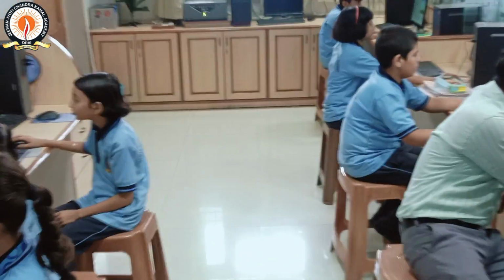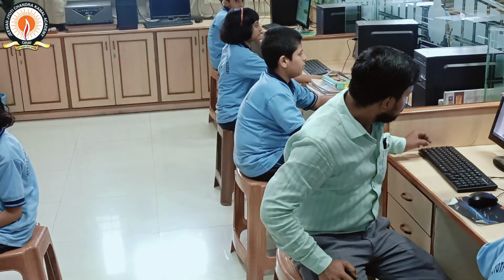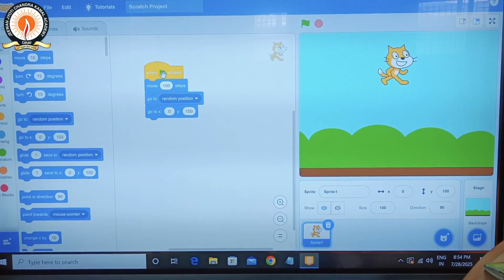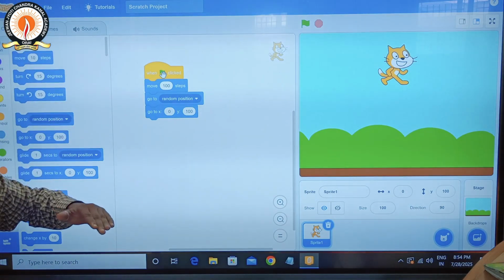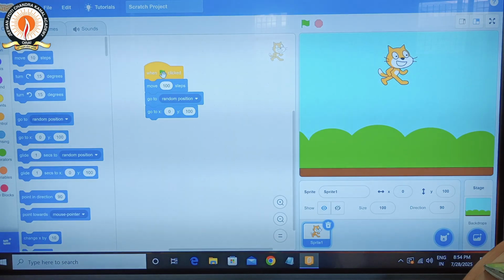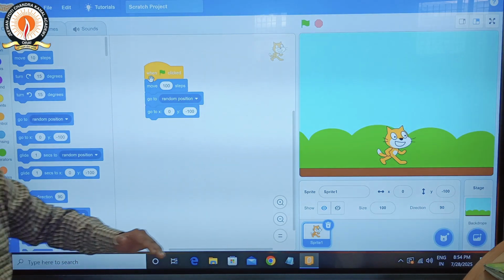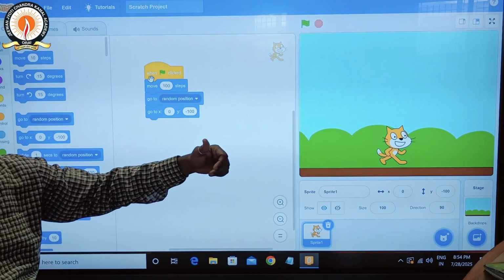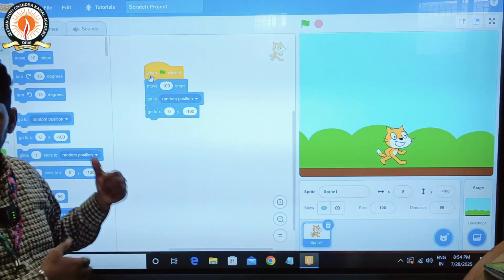In the same way, put 100 in the y axis. Now I click, so it goes up. A positive y axis goes up and a negative y axis goes down. Now I put minus 100, so it goes down.